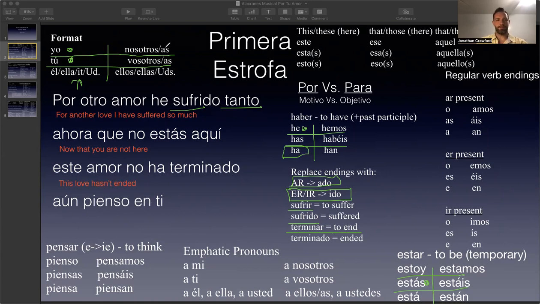Aún pienso en ti. So aún pienso en ti. Aún just means still. So we say still. And then pienso is I think. En ti. En a lot of times is in or on. But in this case, it's the preposition that goes with pienso, which means I think. And the preposition in English is not in or on. It would be about. About. Ti means you. And I'll explain why. And of course, in English, we would probably put the I before still, right? I still think about you.